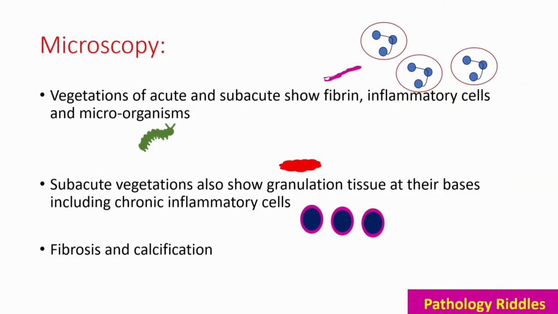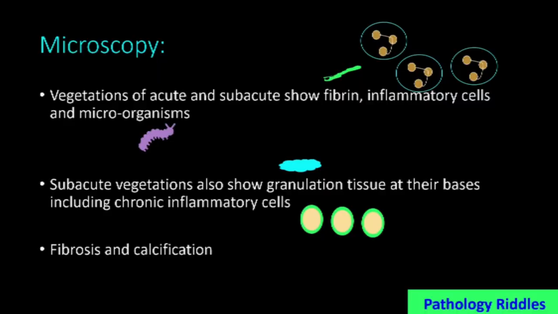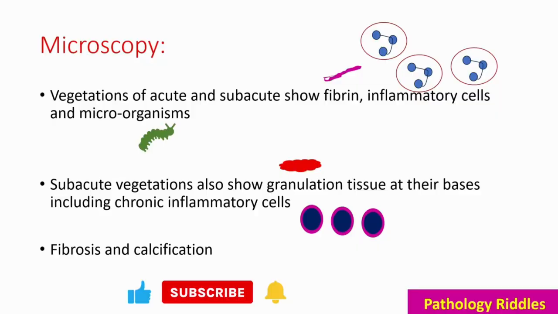Coming to microscopy. The vegetations of acute and subacute show fibrin, inflammatory cells, and microorganisms. Subacute vegetations also show granulation tissue because there is time for repair at their bases and includes chronic inflammatory cells. There is fibrosis and calcification as a result of this inflammation.